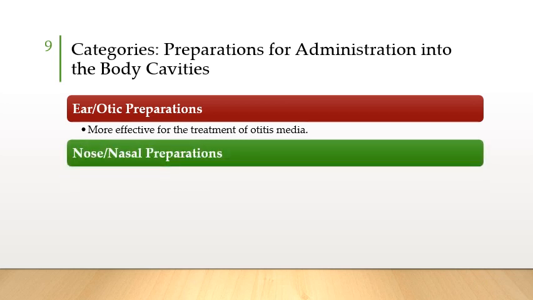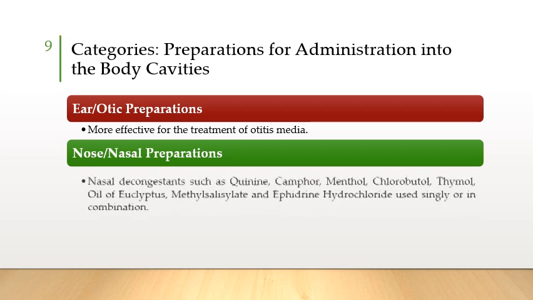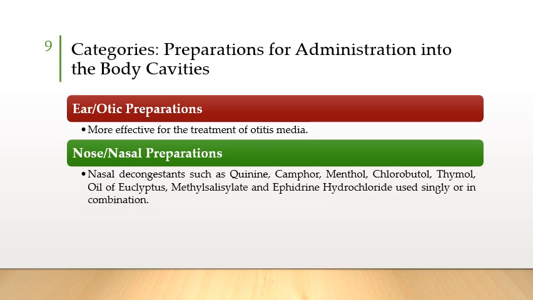The next major category of the aerosols is the nose or the nasal preparations. These aerosols are applied into the nose, and may produce an effect locally, or may be absorbed into the systemic circulation, or may go into the respiratory tract and produce an effect there. The most commonly used agents as nasal preparations are the nasal decongestants.